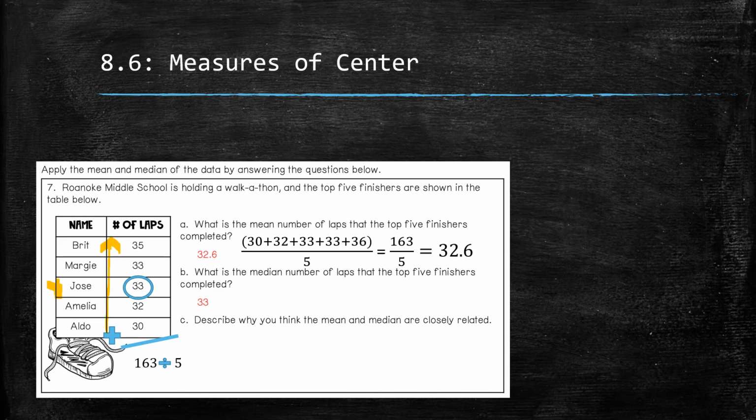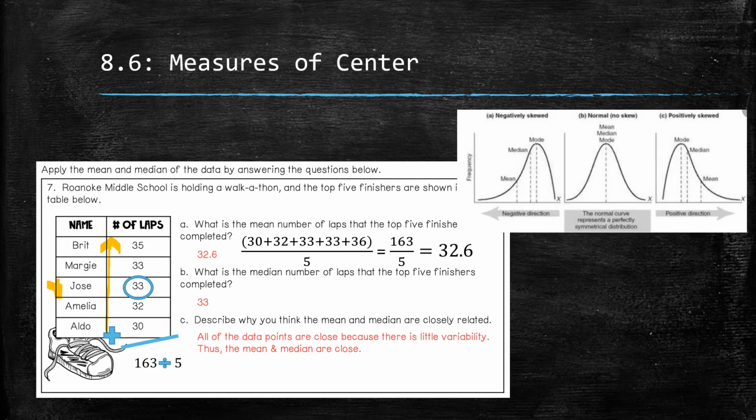C is asking us to describe why you think the mean and median are closely related. Well, if you look at my spread, I have 30 to 35. I don't have a lot of variability in that data, so therefore my mean and median are going to be close. The larger the spread, the farther apart those numbers will be.